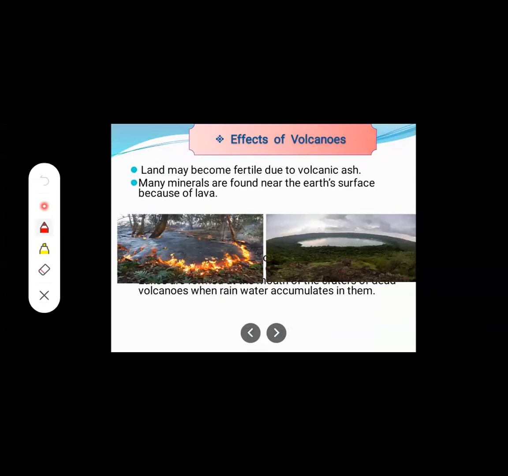Then next, among the effects of volcanoes, land may become fertile due to volcanic ashes. Many minerals are found near the earth's surface because of lava. In this image you can see, students, that new minerals, or many minerals, are being found on the earth's surface just because of the lava.